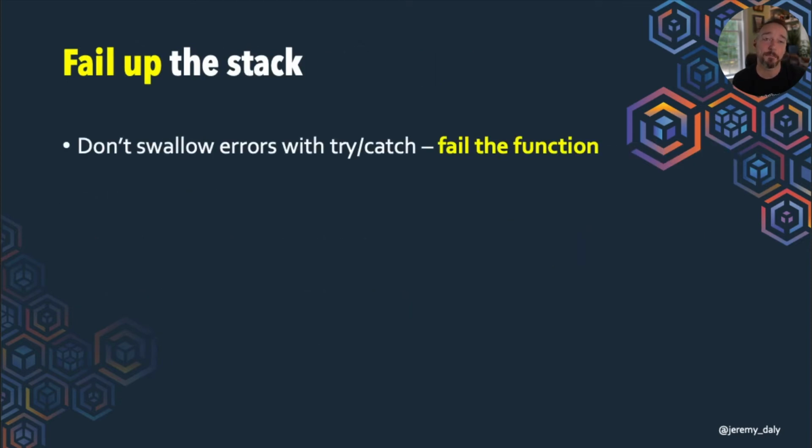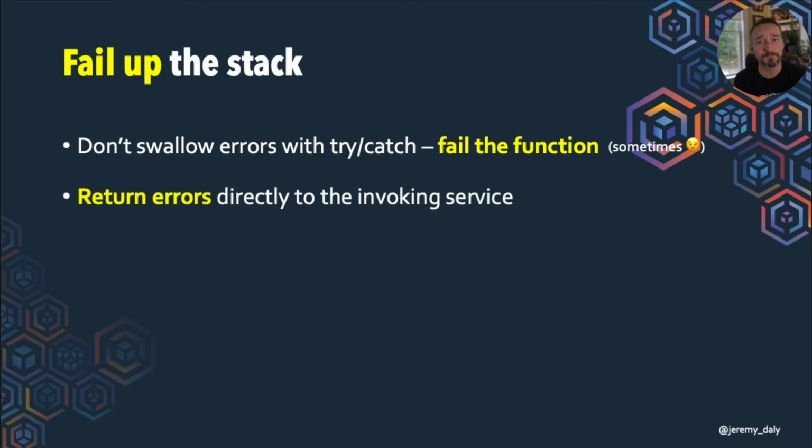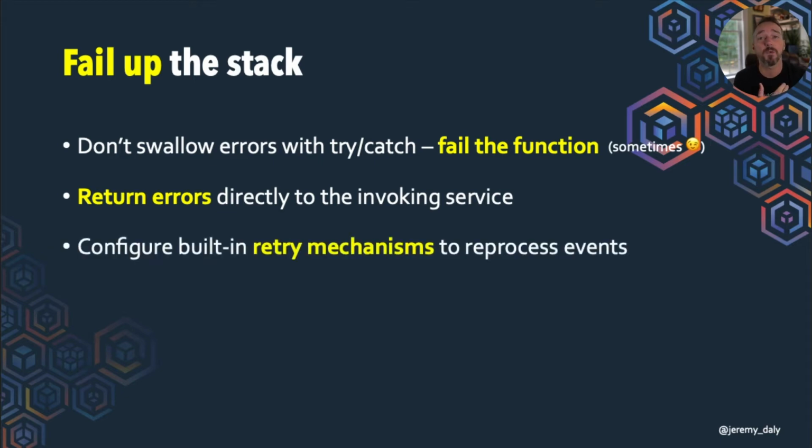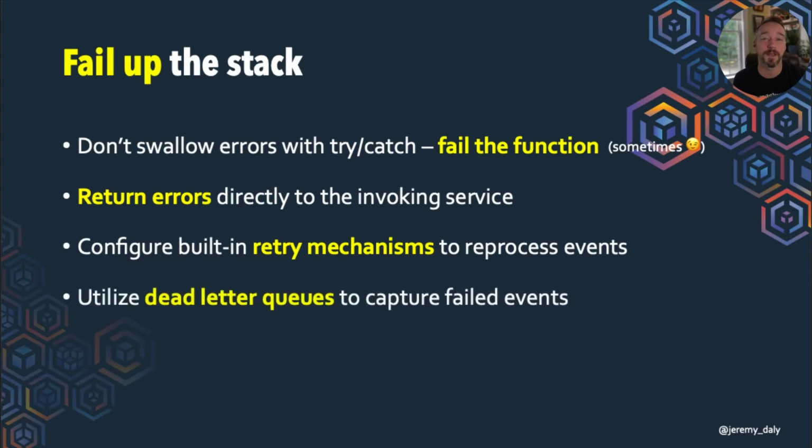Essentially, for the most part, we do not want to catch errors and try to complete the function. In many cases, and this sometimes depends, we do want to just fail the function outright. We want to return errors directly to that invoking service, right? So we do not want to swallow those errors. We want to configure all of the built-in retry mechanisms to be able to reprocess events. Now, we're going to talk about all this stuff. It gets very complicated. There are a lot of different options, but that's one thing we want to do. And we want to make sure that we utilize dead letter queues to capture events that have failed, right?